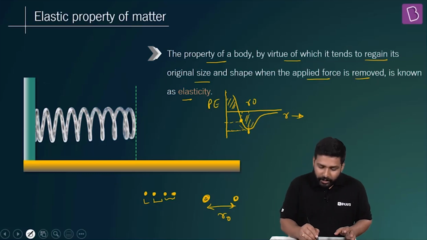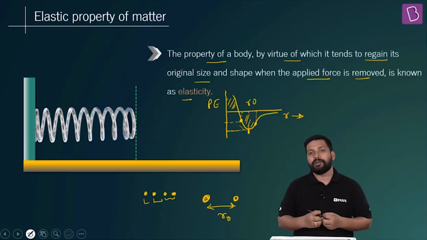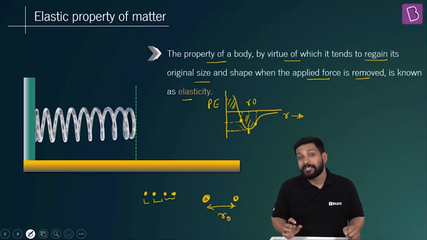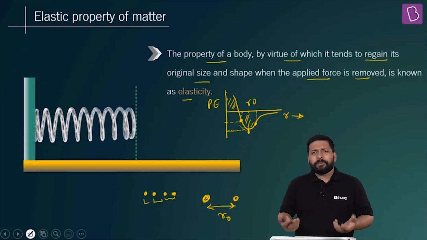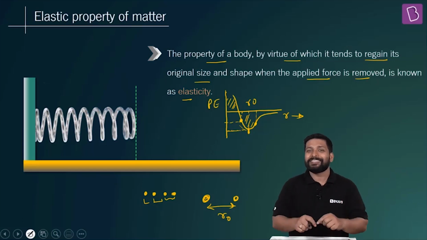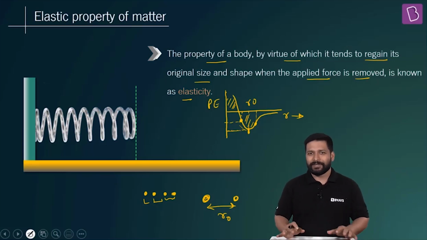And if you try to extend it over here, which means you have increased the distance between two atoms from R naught, then also it becomes unstable. So again, it will try to come back to its initial condition. So you might be saying, sir, will that happen forever? Can a material regain its shape forever? No, my dear friend. No, it cannot.